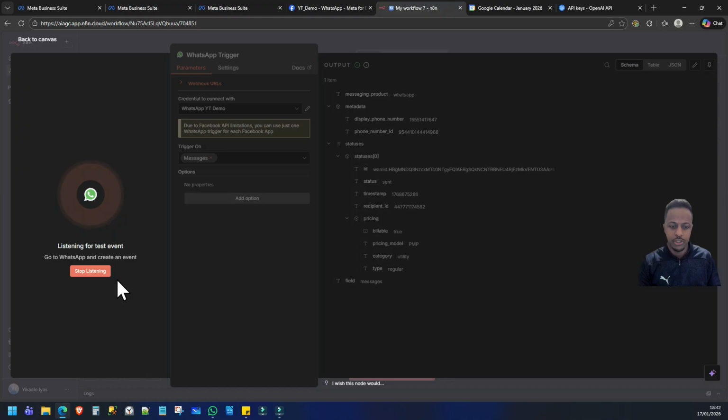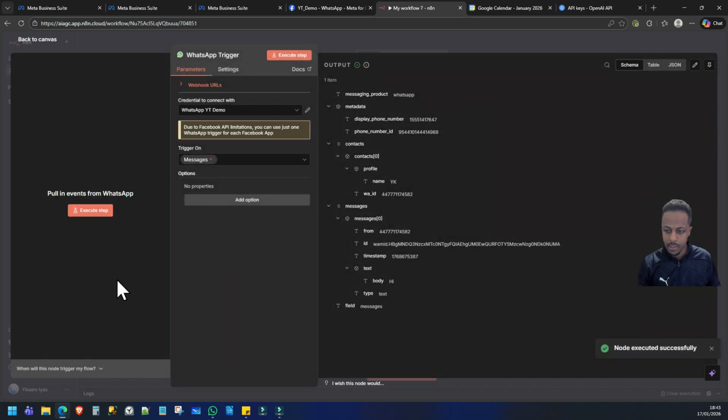In theory, it should pick up the message once I send a message to the test number on WhatsApp, and voila. Now bear in mind, I've had to pause the camera for about 15 minutes to create a new app on Meta, then add the number again, test the number again, add the API and the secret key and the client ID. So bear that in mind if you go down this route. It can be a bit frustrating.